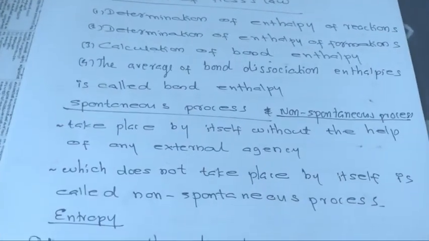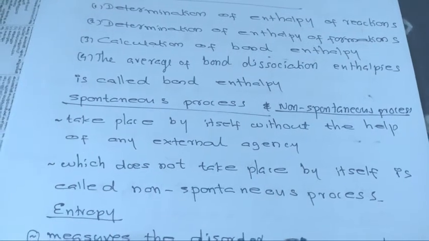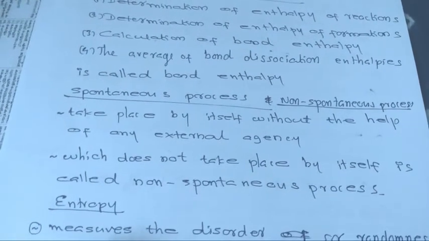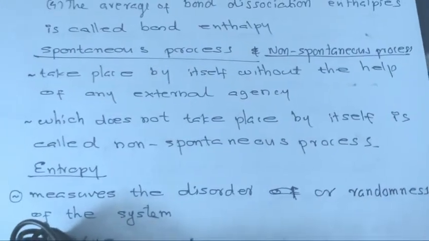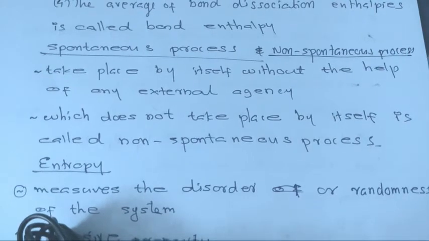Then spontaneous process and non-spontaneous process. A spontaneous process takes place by itself without the help of an external agency; one which does not take place by itself is called non-spontaneous process.